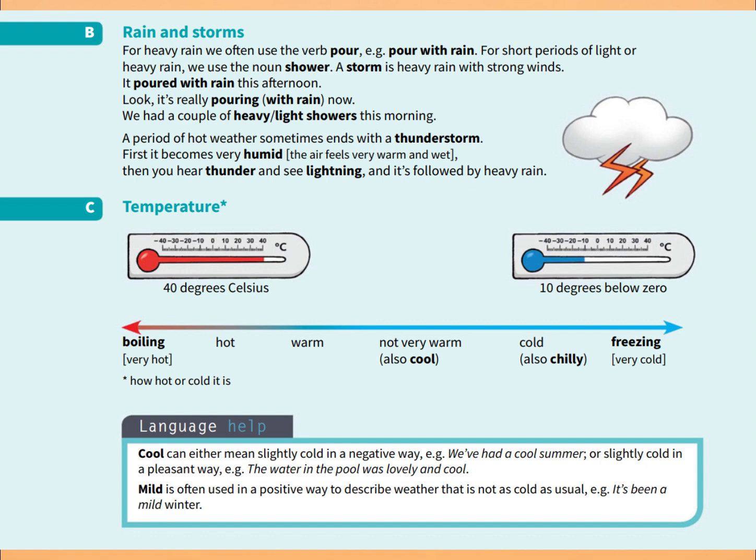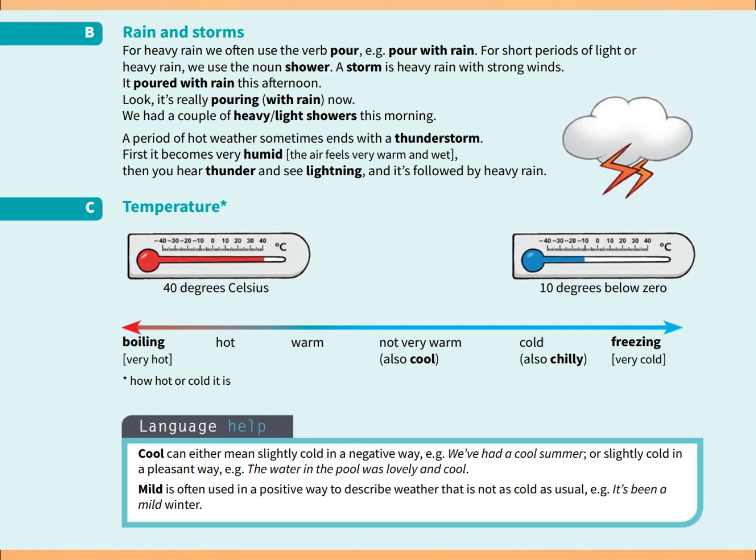A temperature of 40 degrees Celsius is extremely hot and may be described as boiling. From the hottest end of the scale, we can use the words boiling, hot, and warm. When the weather is only slightly warm, we can say not very warm or cool. At the colder end, we use cold and chilly. A temperature of 10 degrees below zero is extremely cold and may be described as freezing.